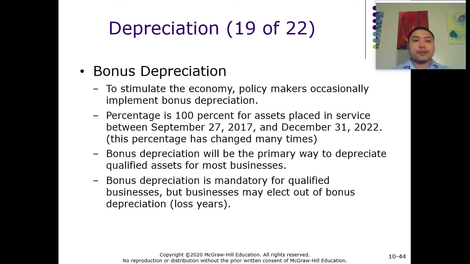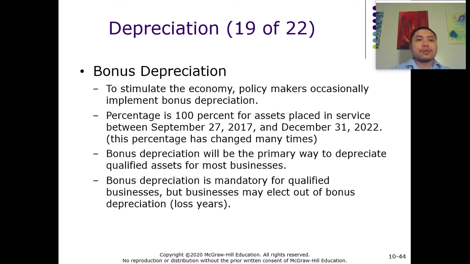And again, similar to the section 179 immediate expensing, the purpose of the bonus depreciation is to stimulate the economy and encourage taxpayers to invest more into their business. So they allow them a tax break to acquire more equipment to invest in their business.